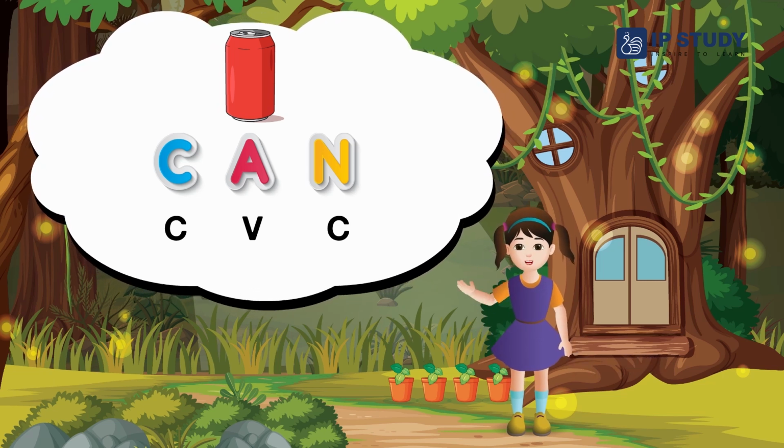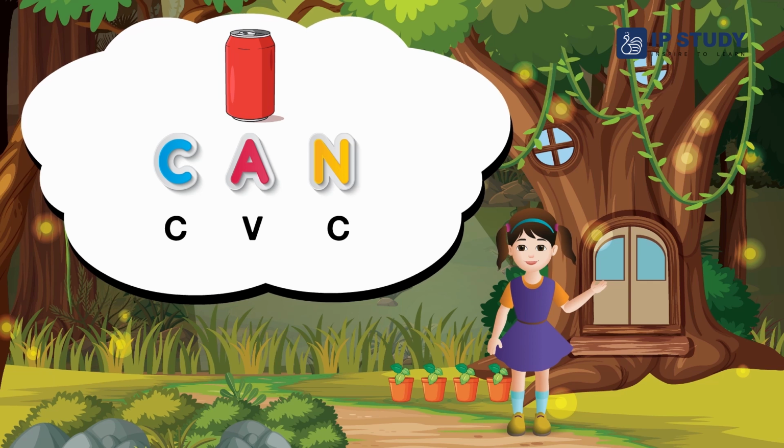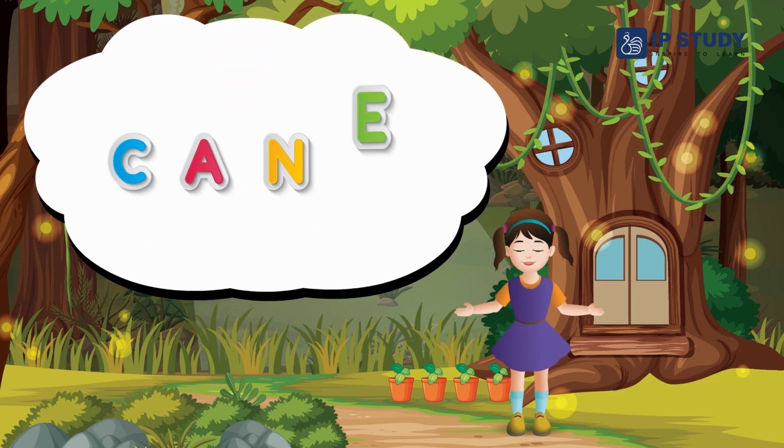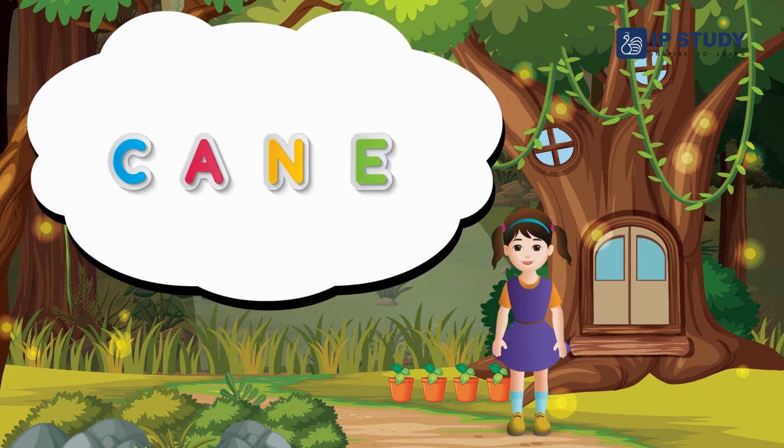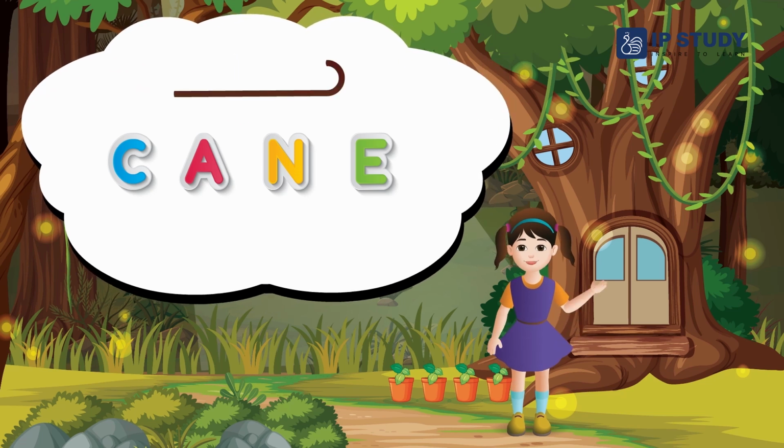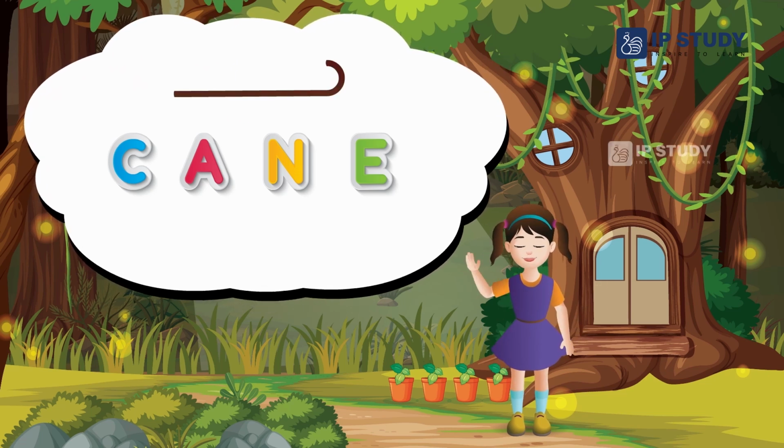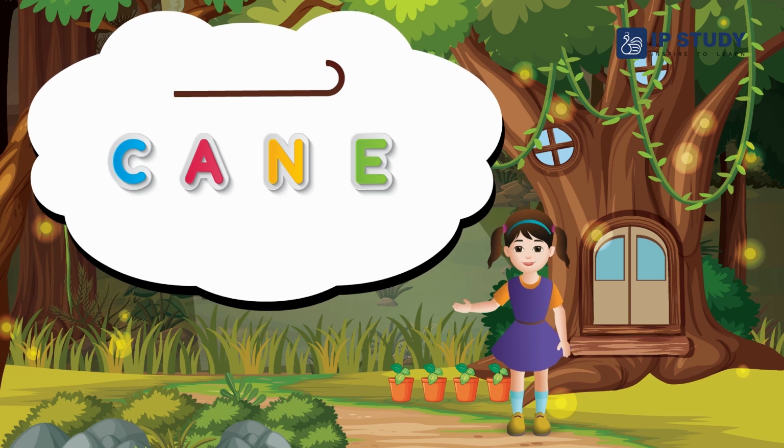Now let us add letter E to the CVC word can. What do we get? We get a cane. Can becomes cane. Do you hear the sound of E in cane?